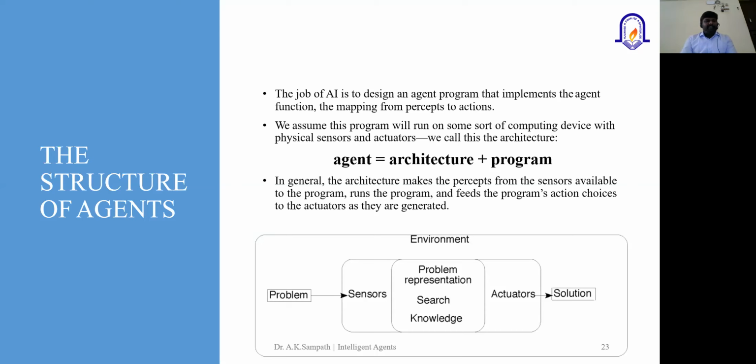Next, we'll quickly cover the structure of the agent, which is very similar to the previous explanations. The structure of the agent is the combination of architecture plus program. It has different units: the environment, the actuator, the sensor, and the perception. Based on all these units combined, this model is going to interact with the environment.